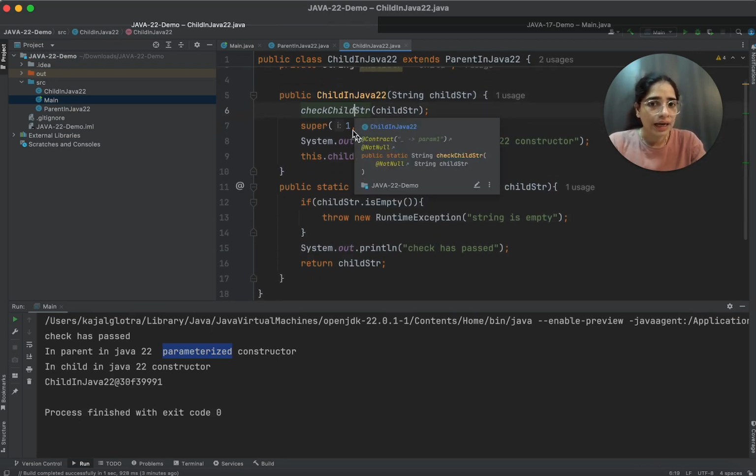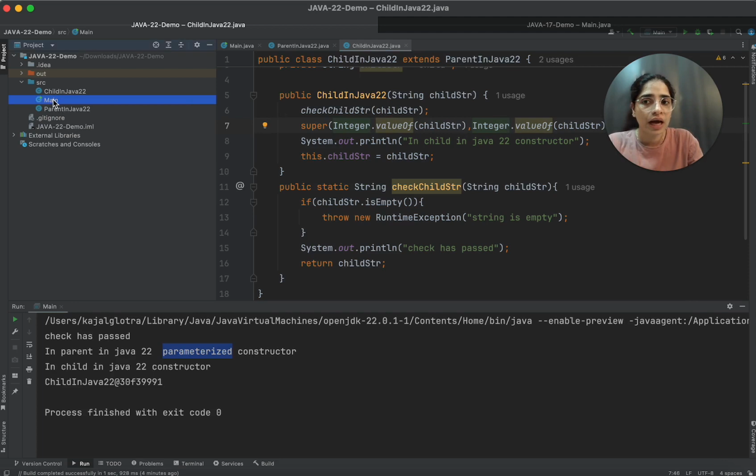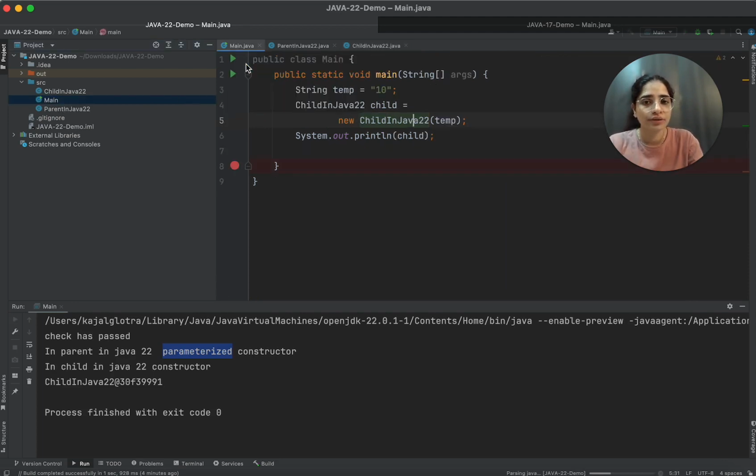Then I can pass Integer dot valueOf, and then I can pass this child string, and similarly I can also pass this here. So what I did, I took only one parameter from main and I'm converting my data type from string to integer, and then I'm trying to call the parent. Okay, I'll go into main and just run this, and you will be able to see that I'm able to call the Java 22 parameterized constructor again. So that is the third point.